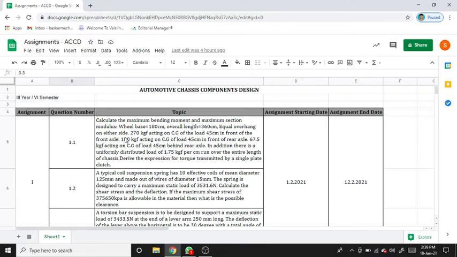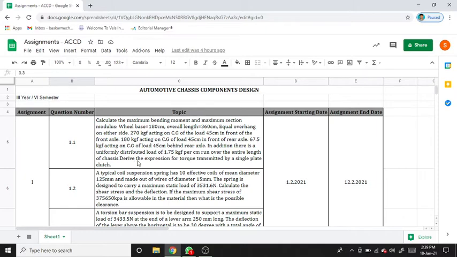Equal overhang on either side. 270 kgf acting on the center of gravity of the load, 45 centimeter in front of the front axle. 180 kgf acting on the center of gravity of load, 45 centimeter in front of the rear axle. 67.5 kgf acting on the CG of load 45 centimeter behind the rear axle. In addition, there is a uniformly distributed load of 1.75 kgf per centimeter run over the entire length of the chassis.